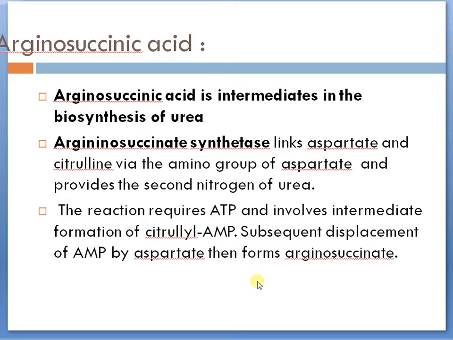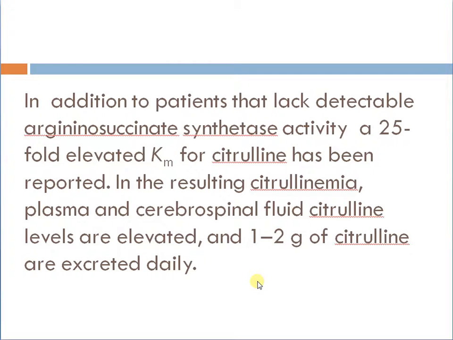The reaction requires ATP and involves intermediate formation of citrullyl-AMP, with subsequent displacement of adenosine monophosphate by aspartate, forming arginosuccinate. Patients lacking detectable arginosuccinate synthetase activity show a manyfold elevation of citrulline, a condition called citrullinemia. In plasma and cerebrospinal fluid (CSF), citrulline levels are elevated, and 1 to 2 grams of citrulline are excreted daily.